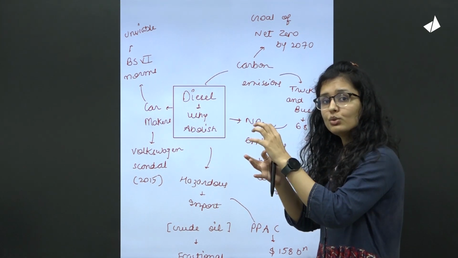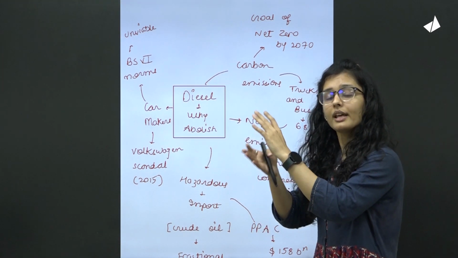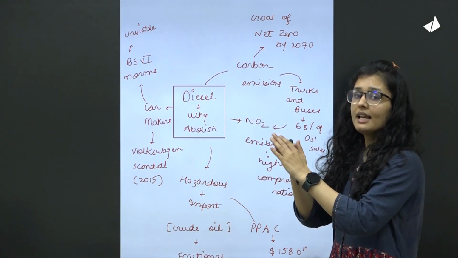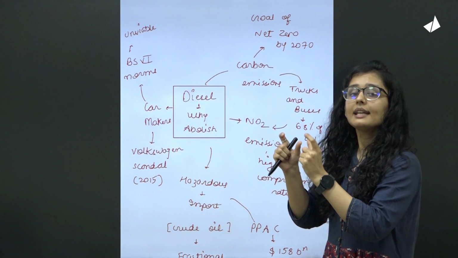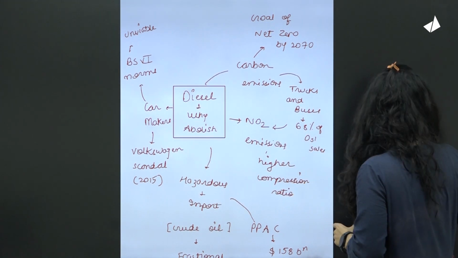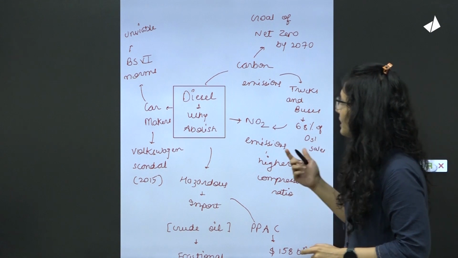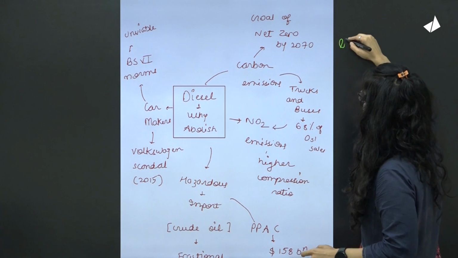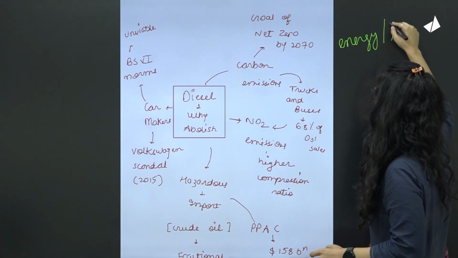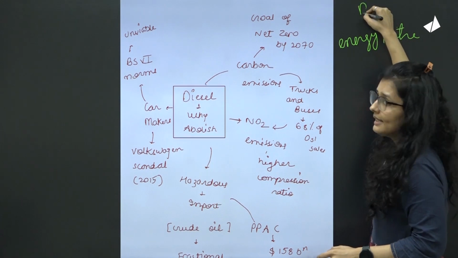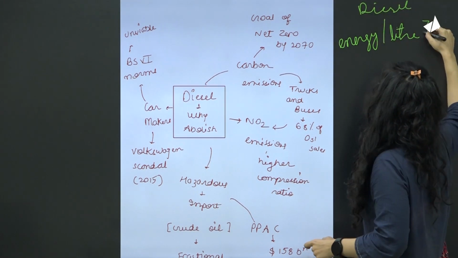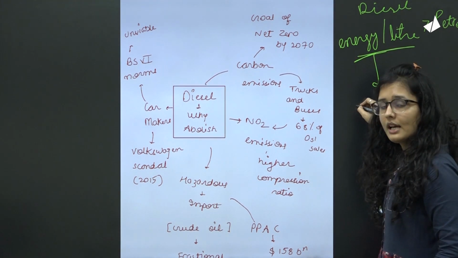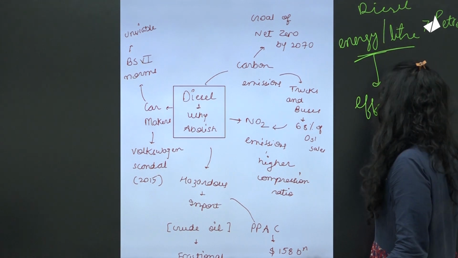But as I explained here, there is more utilization of fuel in the diesel engine. You are actually compressing the air a lot, there has to be the necessity of compressing the air, and because of that there is high efficiency in the diesel engine. There is high energy content per liter which you get inside the diesel engine. So the amount of energy will be more in diesel compared to petrol. Because we have high energy per liter content, and high thermal efficiency here in the diesel engine.